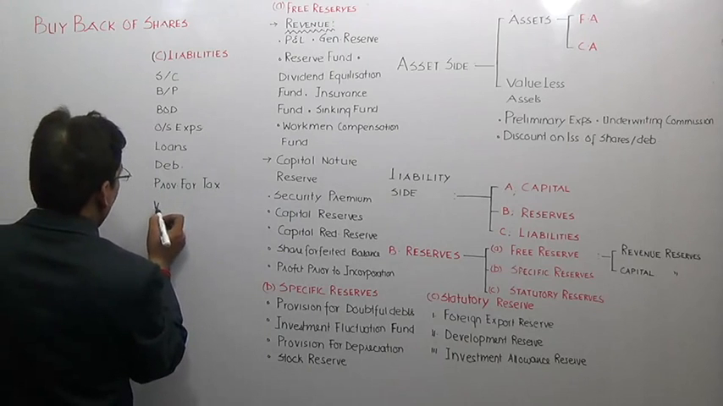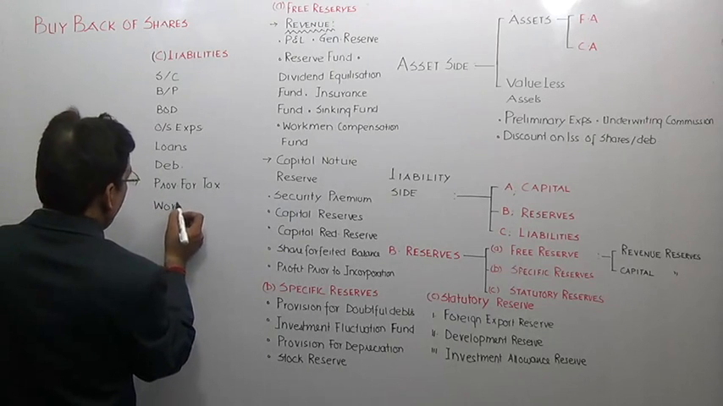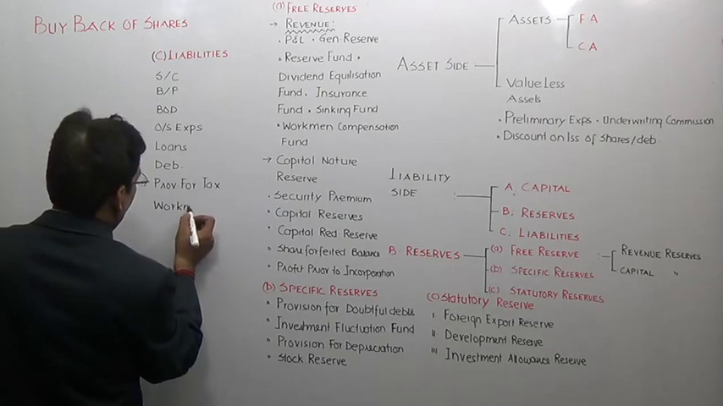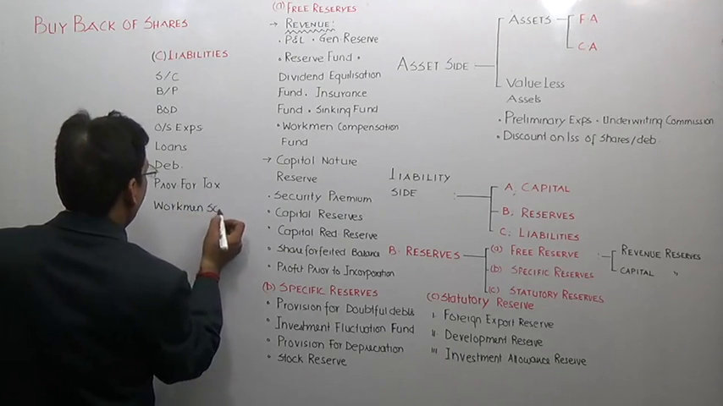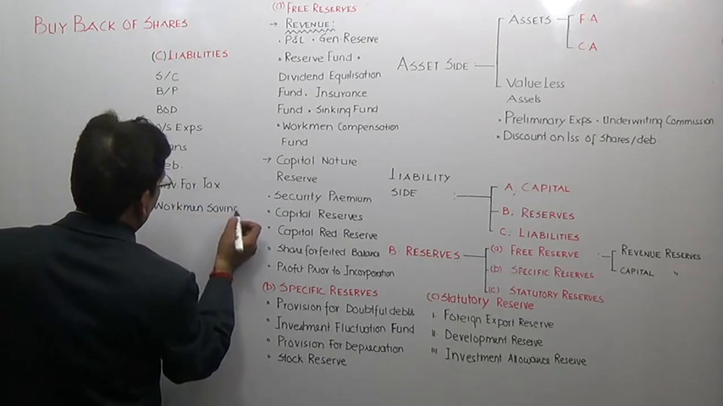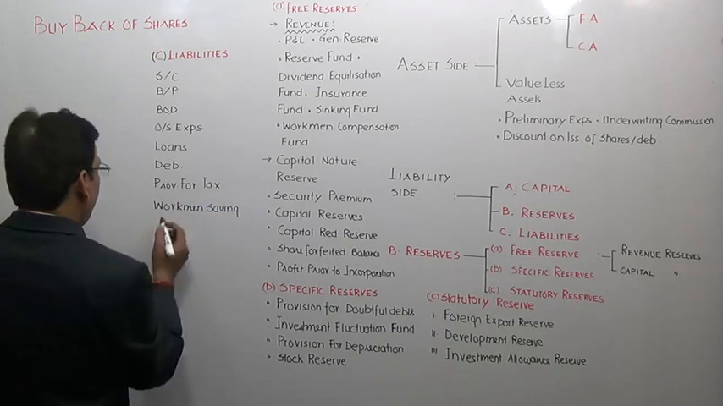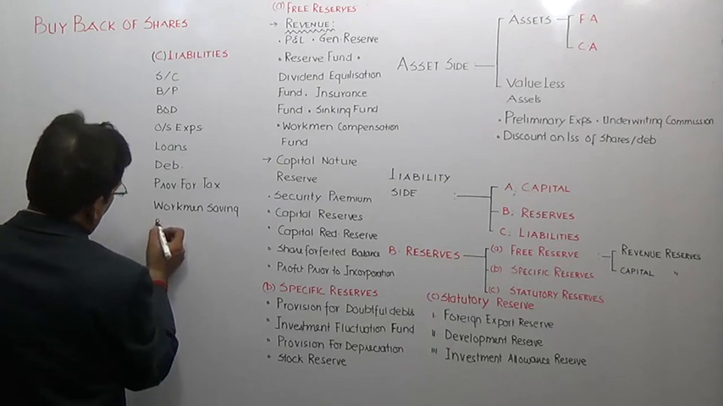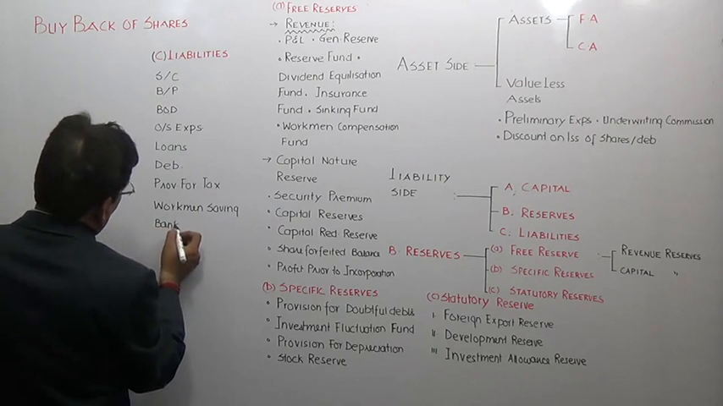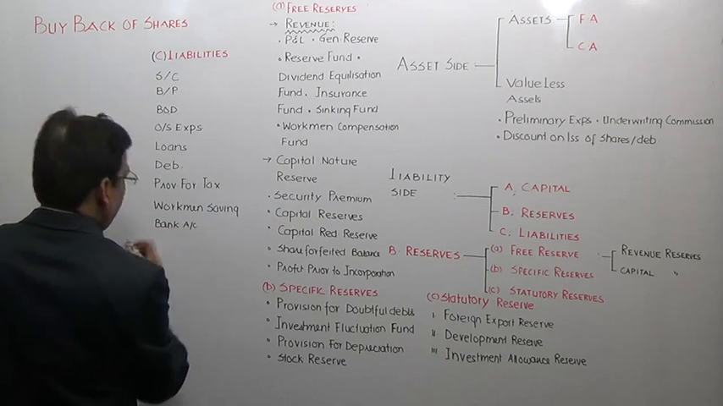For example, workmen saving bank account. It is a liability. Such liabilities sometimes create confusion, and you should not be under that sort of confusion. Workmen saving bank account. Is it clear to you?